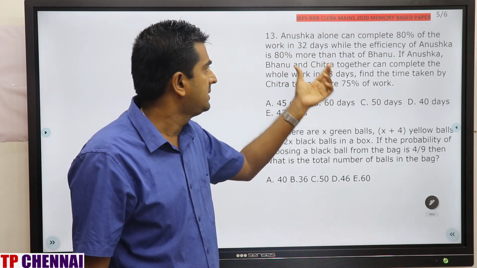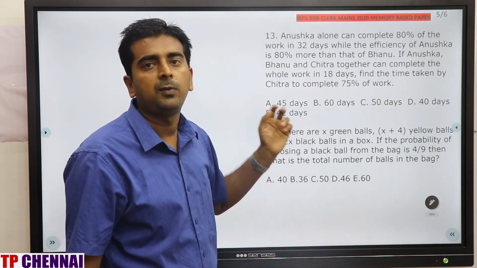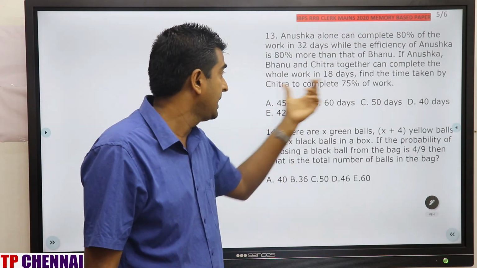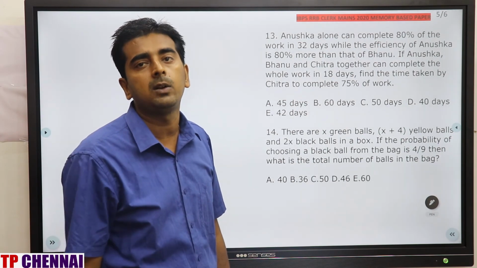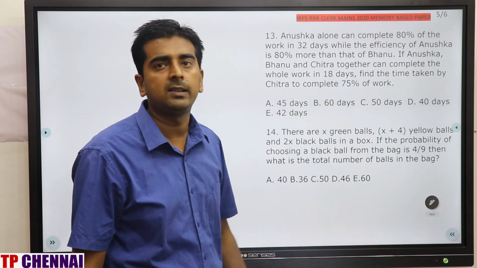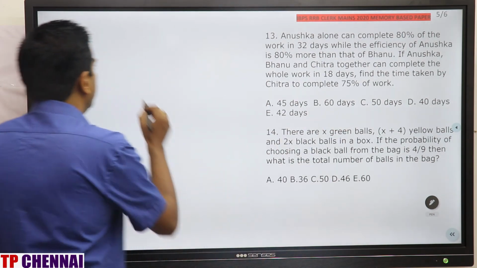9 plus 5 plus Chitra is equal to 360 by 18. That means 14 plus Chitra is 20. Chitra efficiency is 6. But time taken by Chitra to complete 75%. 360 is the work. What is 75% of 360? 270. 270 by 6. What is the answer? 45. First option. Right?